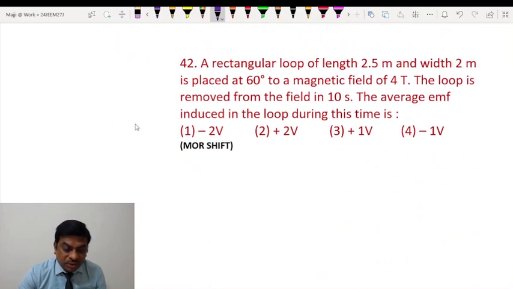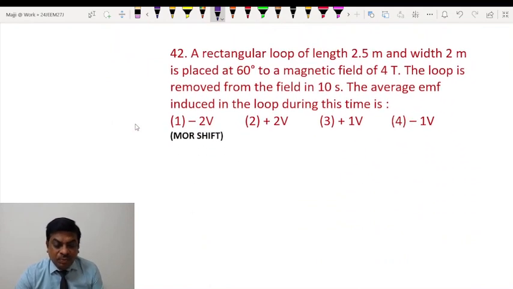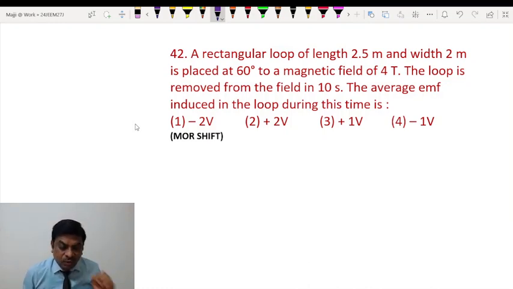Then moving on to the next question, students. A rectangular loop of length 2.5 meter and width is placed at 60 degree to a magnetic field of 4 Tesla. The loop is removed from the field in this.